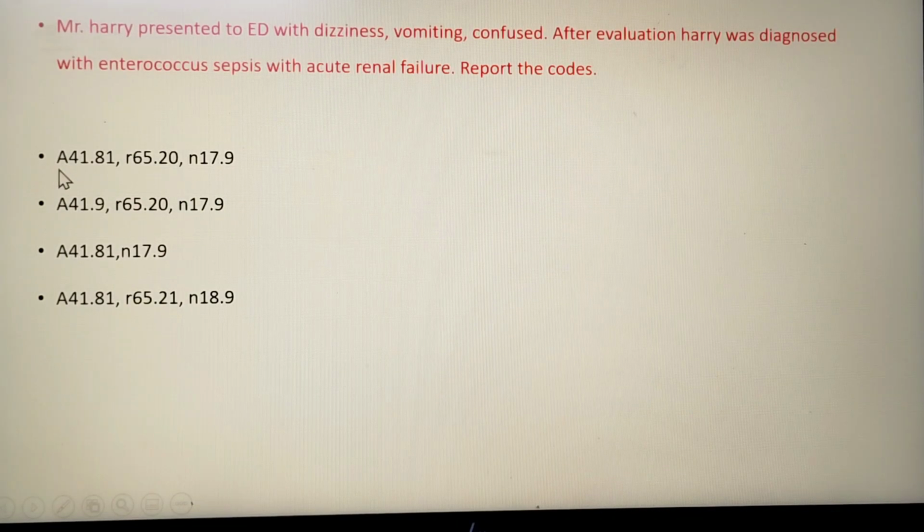The Enterococcus sepsis code will be A41.81, and coming to severe sepsis, code R65.20. R65.21 is for septic shock, R65.20 means only normal severe sepsis, and N17.9 means the acute renal failure code. So this is the answer.